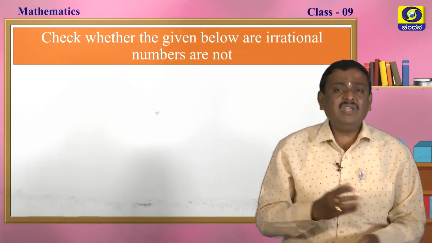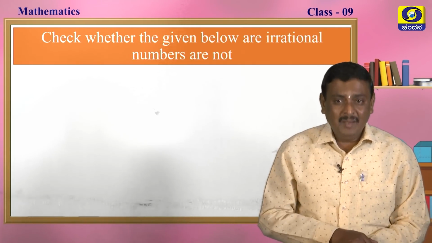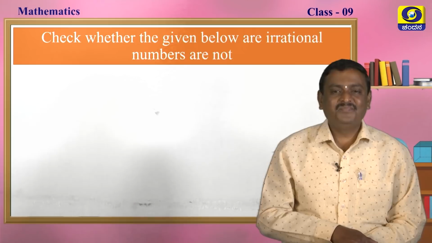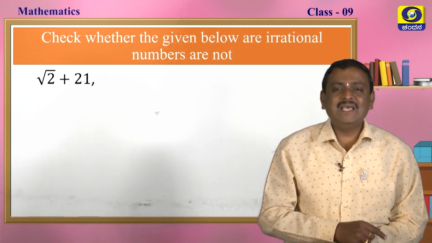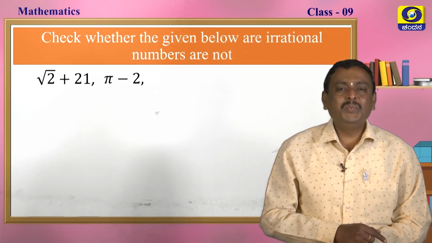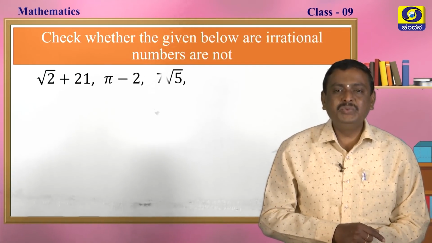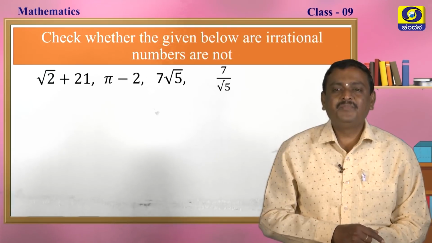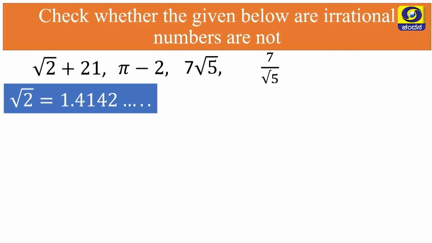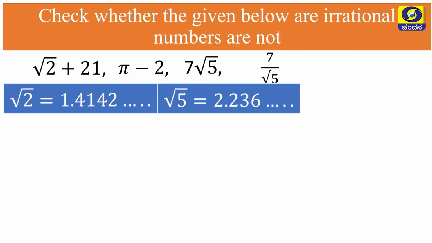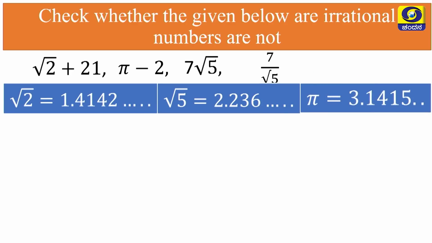What is the problem? Check whether the numbers given below are irrational or not. We use those numbers here. The examples are root 2 plus 21, pi minus 2, 7 root 5 and 7 by root 5. We already know that the value of root 2 is 1.4142, the value of root 5 is 2.236, the value of pi is 3.1415, my dear students.